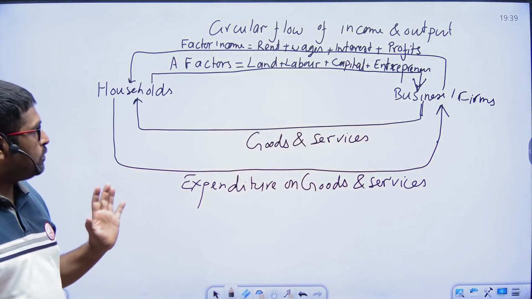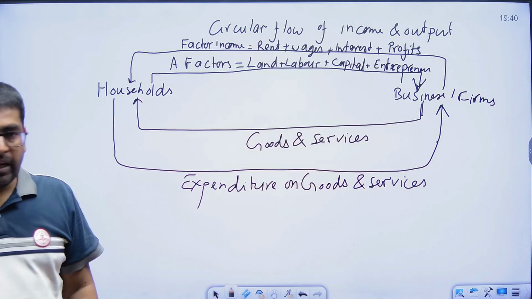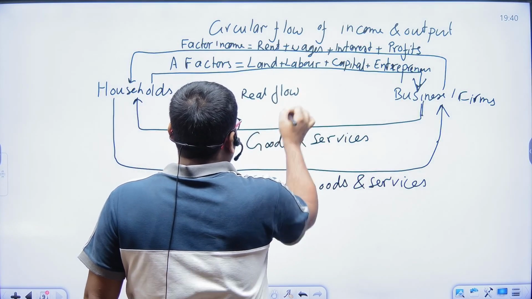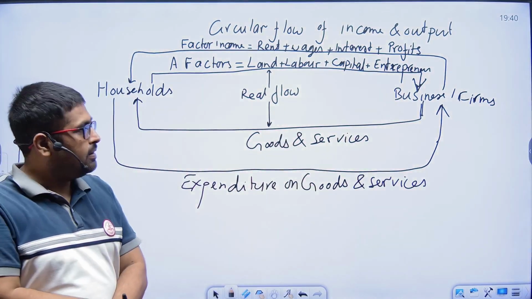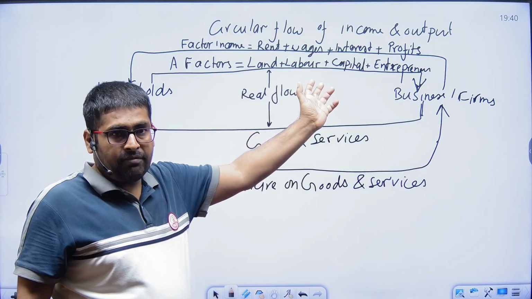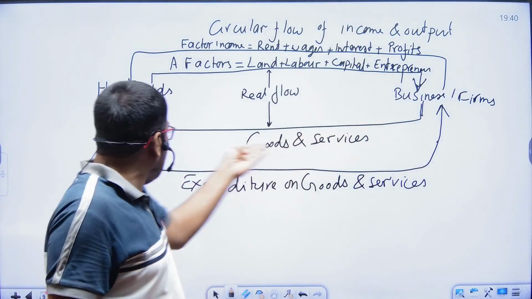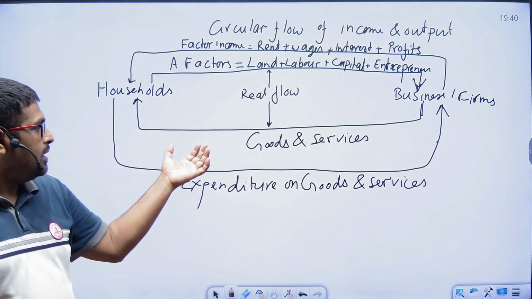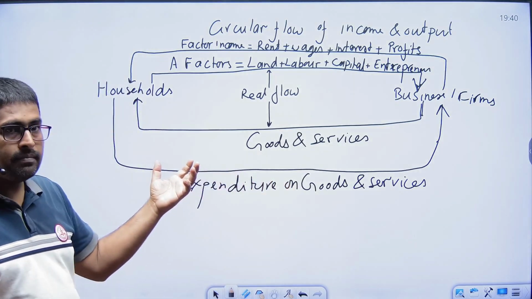So one thing we have to know: the physical things that are transferred between these is known as the real flow. What is the real flow? The physical items that transfer in this circulation. Land, labor, capital, entrepreneurs. These are the physical things. Goods and services from business and firms are transferred to the household. This is the real flow, because these are tangible and intangible, but they have utility and are usable things.